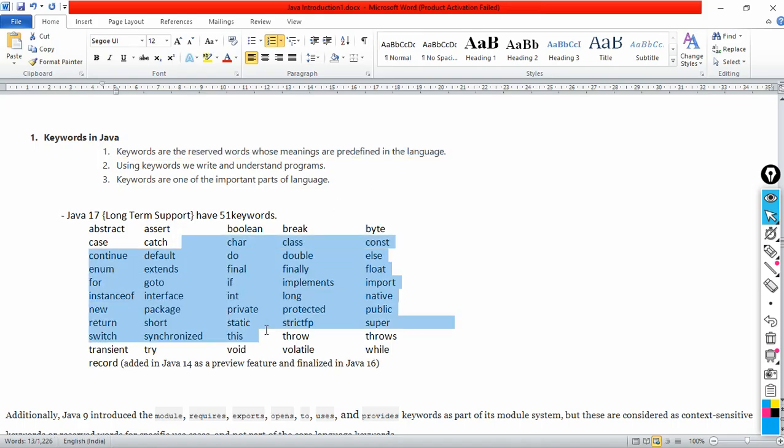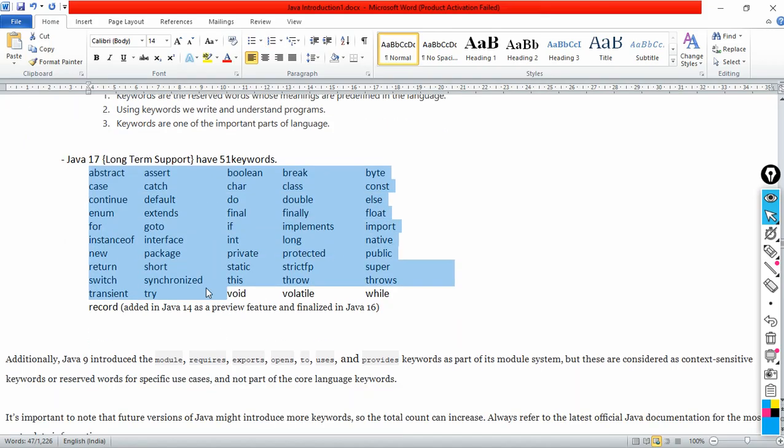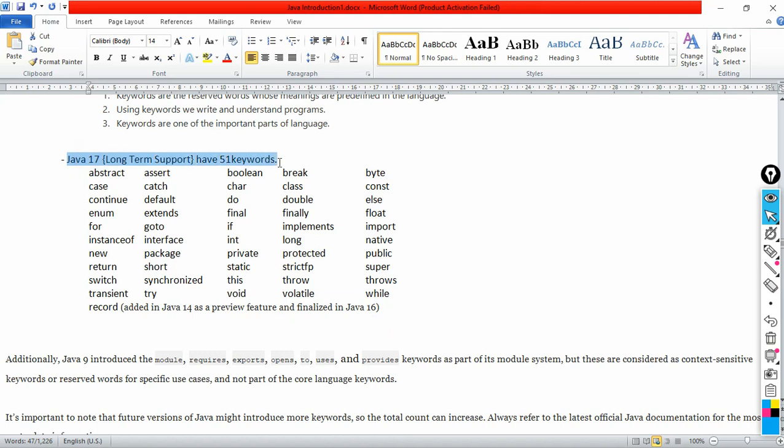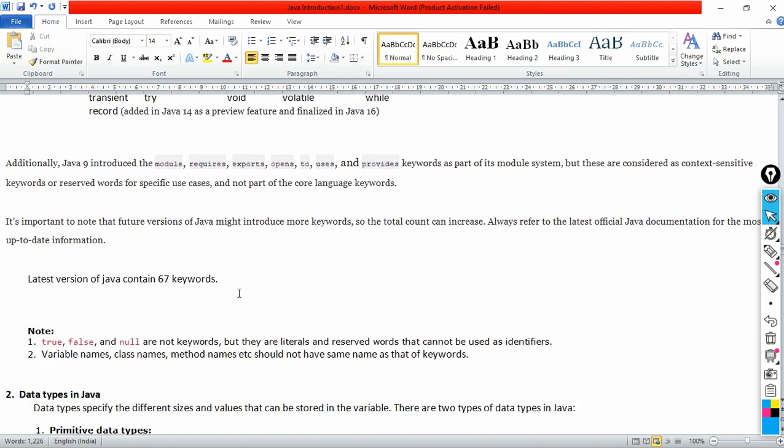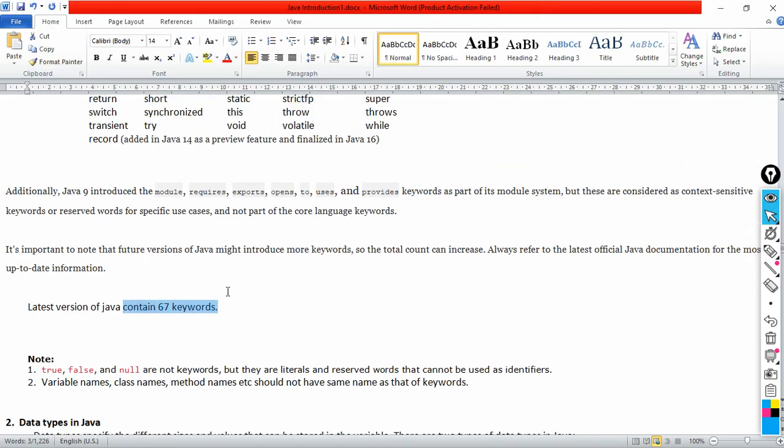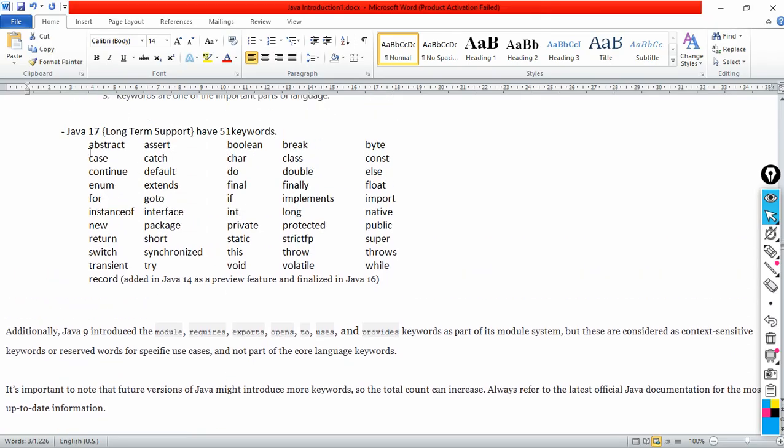Means these meanings are already present in the language, and using these keywords we write and understand the Java programs. Without using these keywords we can't write or understand programs. Therefore keywords are one of the important parts of the language. In Java 17 there are 51 keywords present, but in the latest version of Java there are 67 keywords. But all those keywords are not that necessary. These 50 or so keywords are very important in programming.